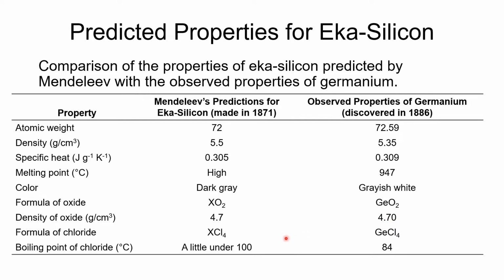Very good prediction there. Formula of the chloride, XCl4, GeCl4. So you see that matches up. And the boiling point of the chloride, a little under 100, and it was actually 84. So very good predictions of the properties for germanium. Now, I will say he made some predictions that were not very good, but he was able to make these predictions.